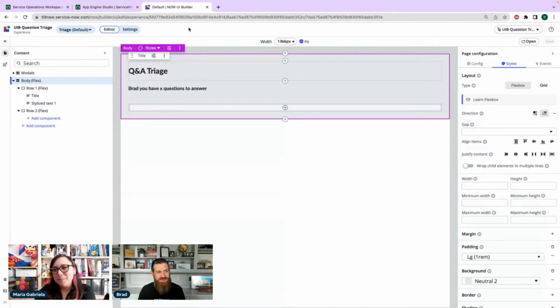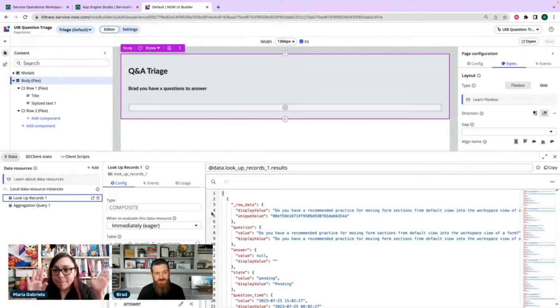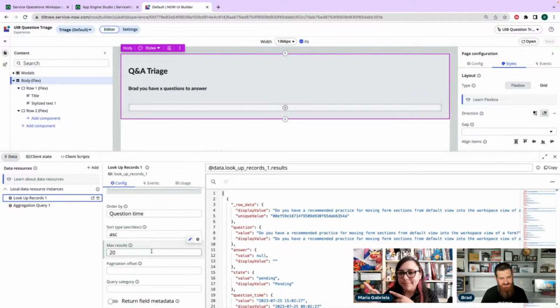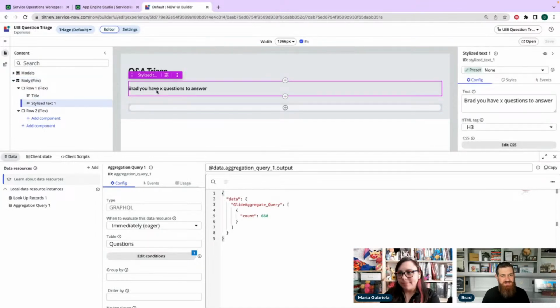All right. So I have a page set up already. It's got a couple of data resources on it. We've got a data resource where we're going to look up all of our records. Since there are 700-ish records, I'm limiting to 20 at a time. I don't think I'm going to be able to do more than 20 at a time anyway. And then I also have an aggregation query because I wanted to give myself the number of questions that I have left. And so we're going to do that first. And I want to do something fun with the stylized text here, I think.